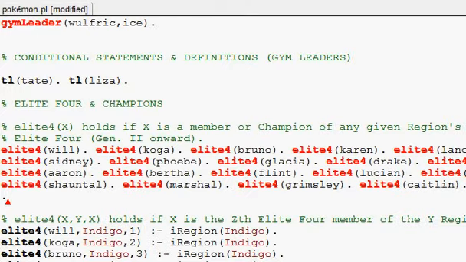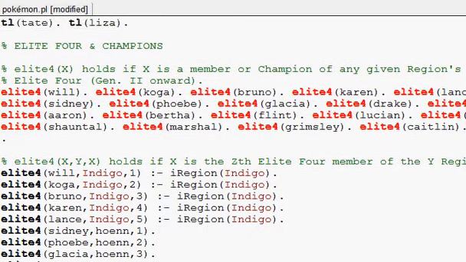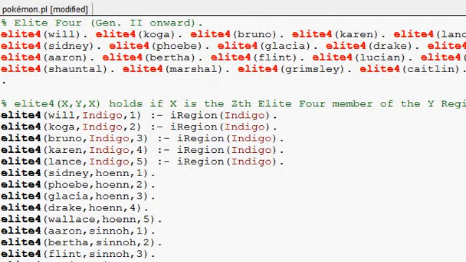So yeah, warning, spoilers, I'm going to be showing you the members of the Kalos Elite Four, including who the champion is. So you might want to skip ahead a few minutes if you would like to stay uninformed if you're playing through the games or plan on doing so.